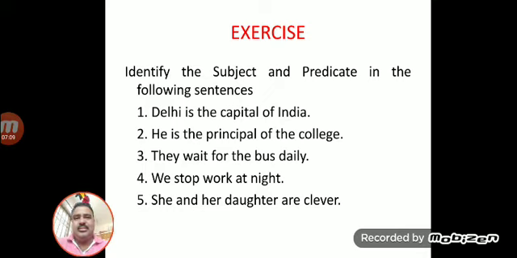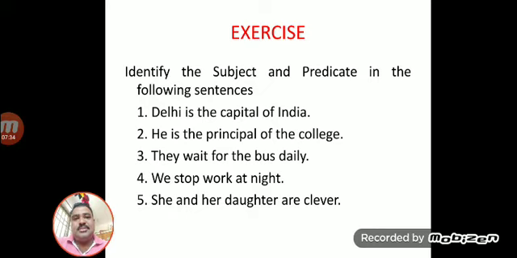Now here are some exercises I will give to you. You must identify the subject and predicate in the following sentences. Read it carefully and try to identify the subject and predicate. The first sentence: Delhi is the capital of India. Delhi is a subject, is the capital of India is a predicate.